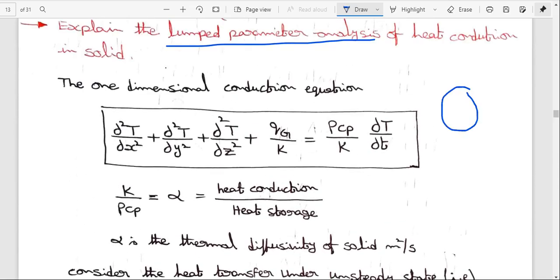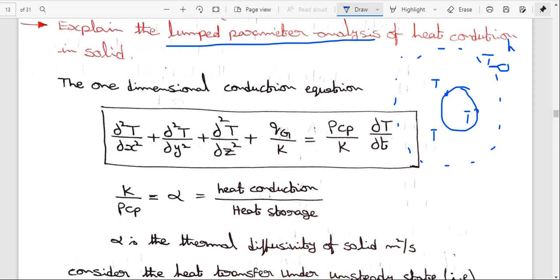Here I am considering one solid body. The temperature throughout the body is the same. The boundary condition is convective heat transfer, represented with h, and this is the ambient temperature.